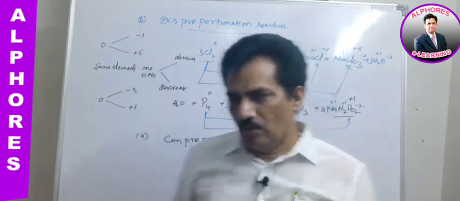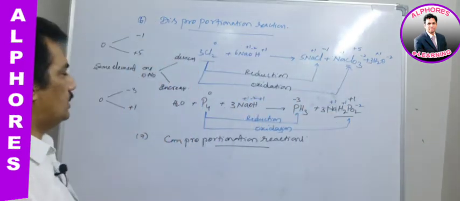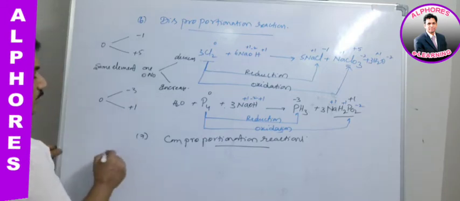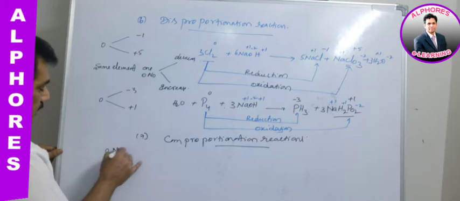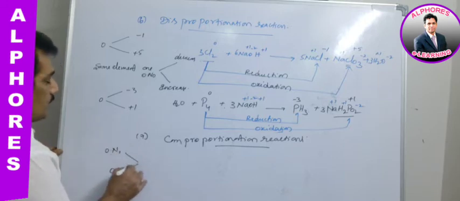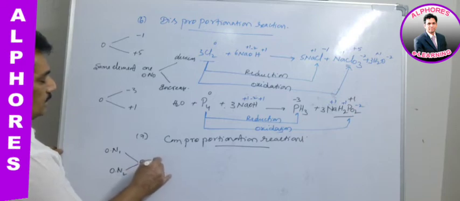Clear? And now in comproportionation, it is nothing but from different oxidation states, oxidation number 1, oxidation number 2, for example, they are coming to a common oxidation state.